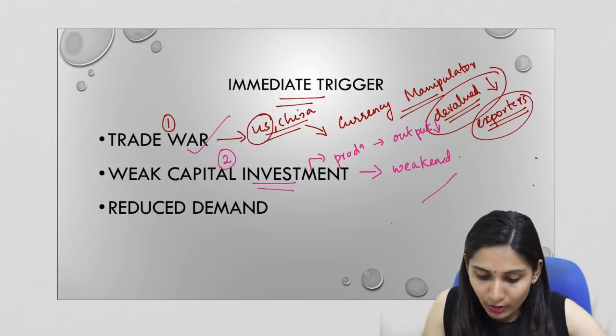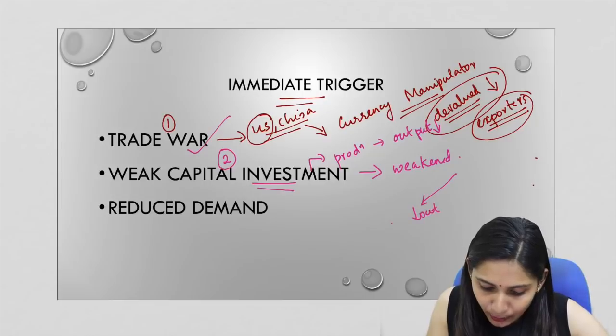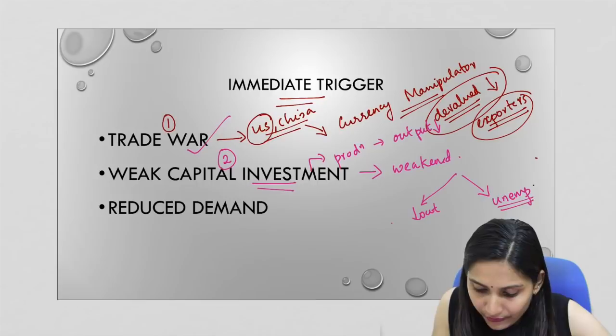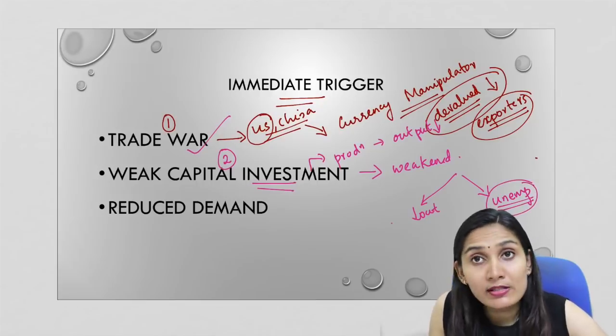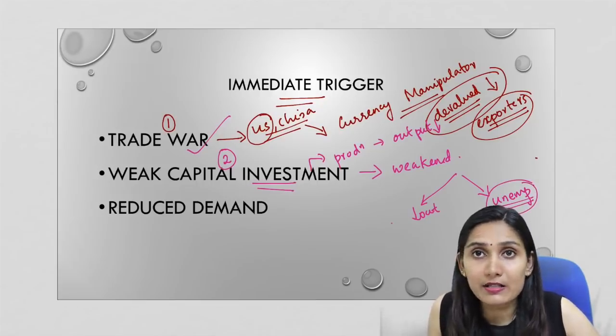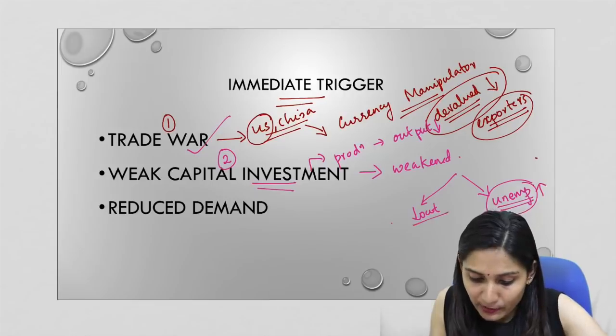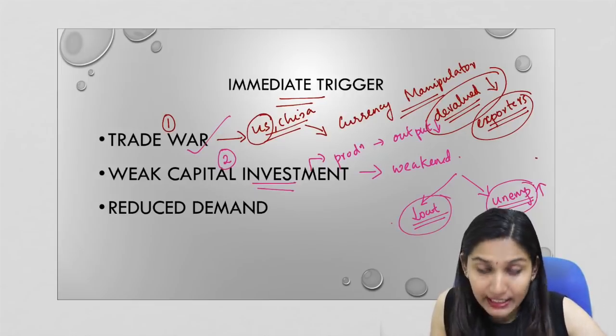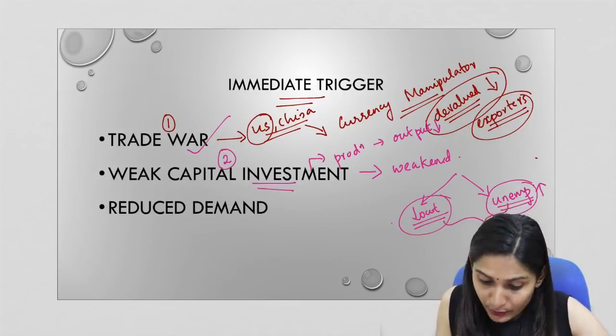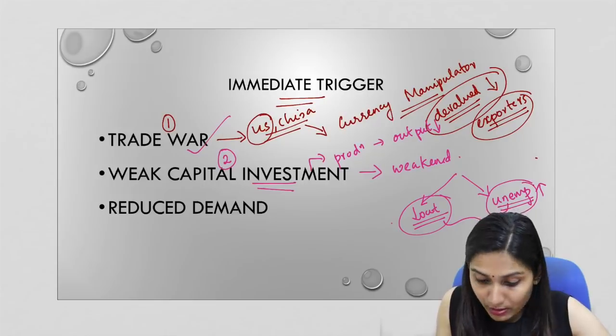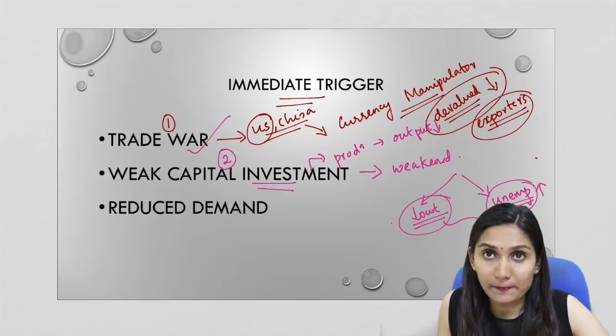So, on one side, this will bring down the output, and on the other side it will increase the rate of unemployment. In order to produce lesser commodities, lesser labor is required. So the unemployment rate will go up, and there will be a fall in the output, which will have direct consequences on a country's GDP or economic growth rate.